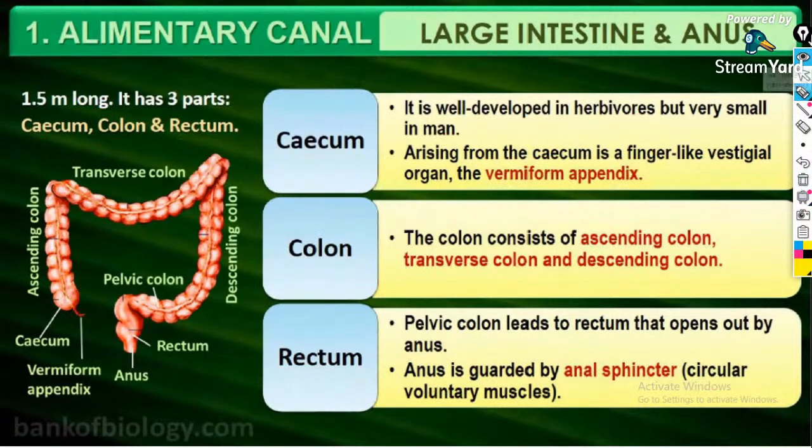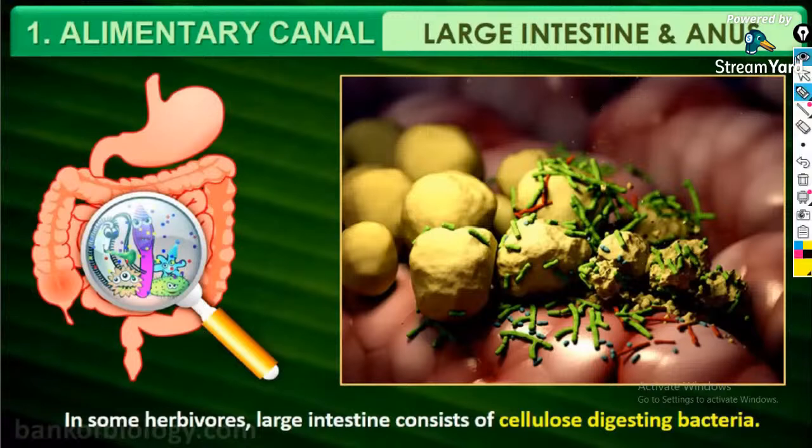Next one, in some herbivores, so we already told that the cecum is well developed in herbivores. So in some herbivores, the large intestine consists of cellulose digesting bacteria.